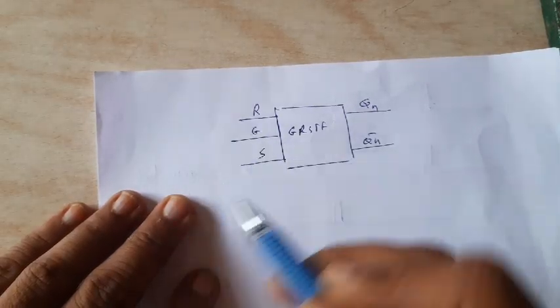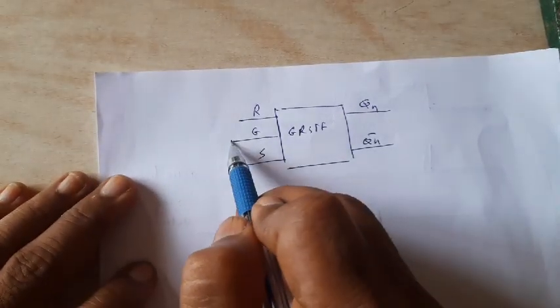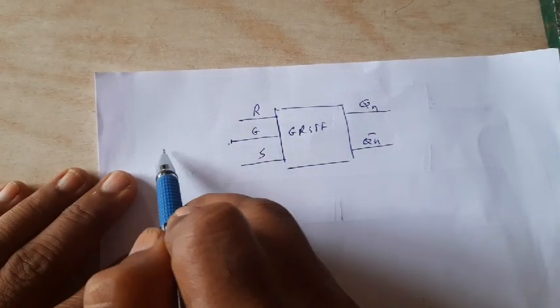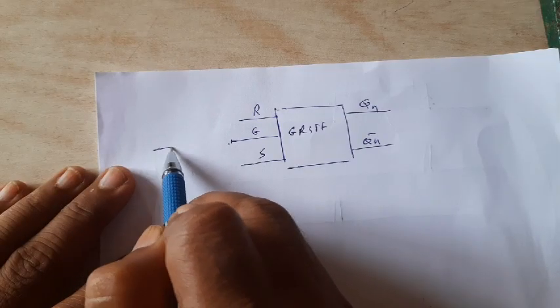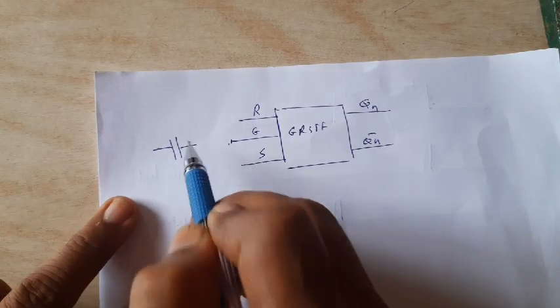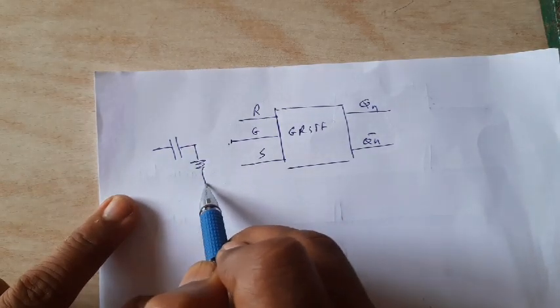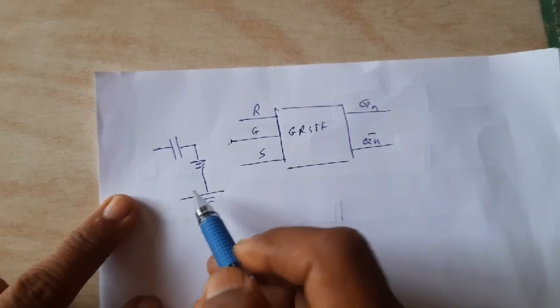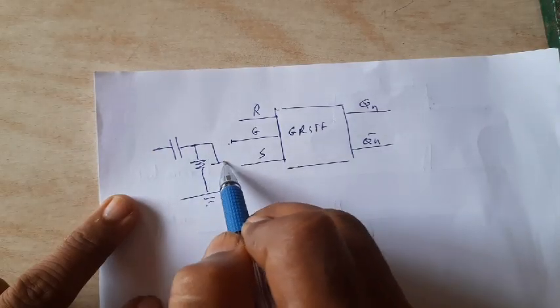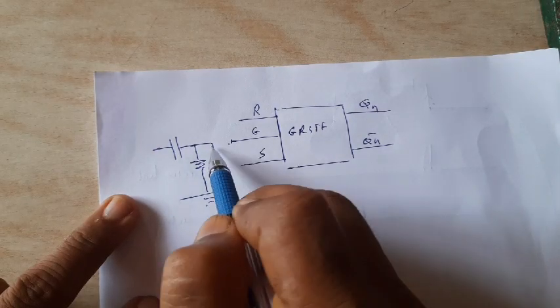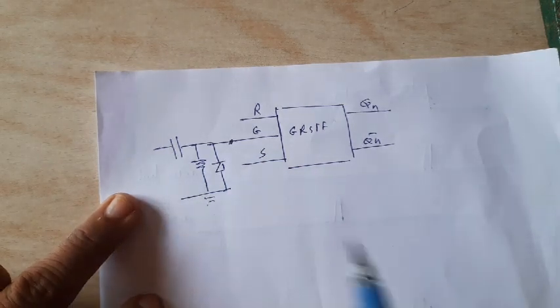This is the gate. And now if I provide input to the gate by means of this circuit, here it is a capacitor, then there is a resistor connected to ground, then there is a diode connected to ground, and this as an input.